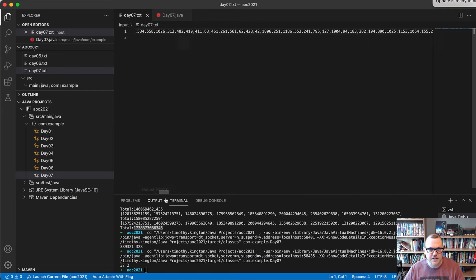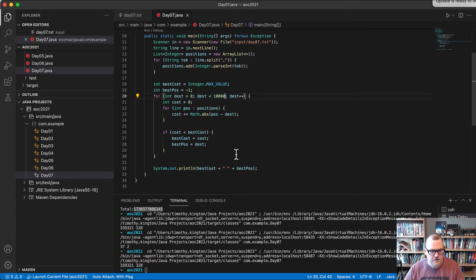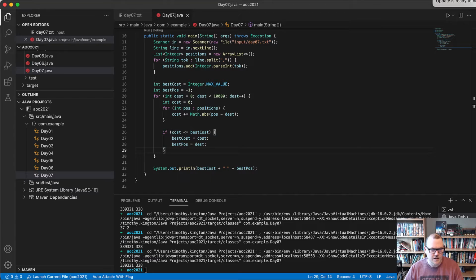Let's see, should I guess at the range? Should I just figure it's not 10,000? Let's just try 10,000 real quick and see if that was what I did wrong. Still 328. Interesting. Oh, geez. Okay, it's the cost that I needed to put in.